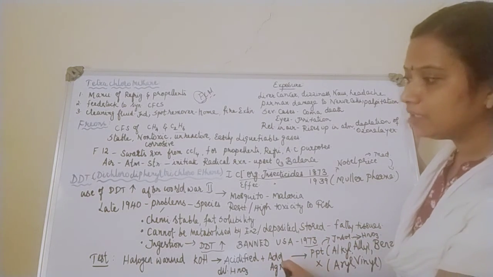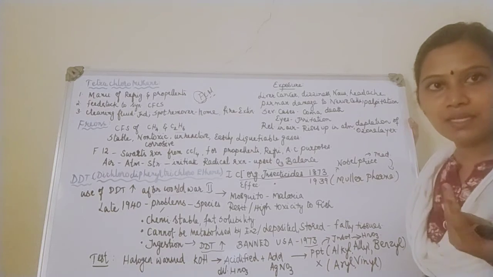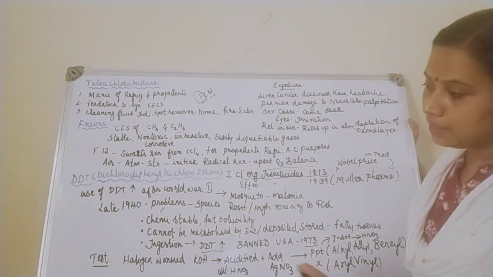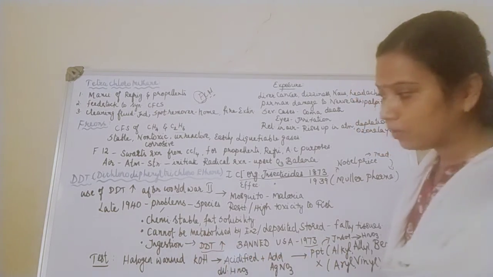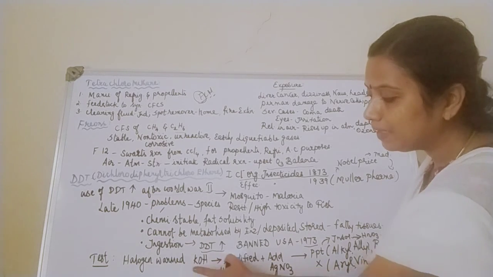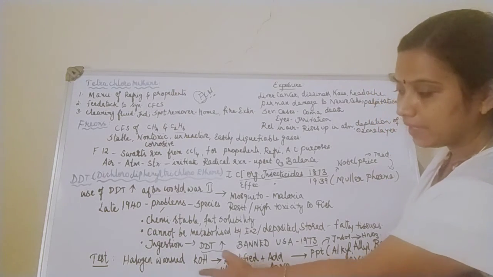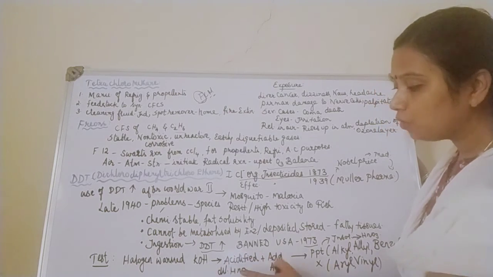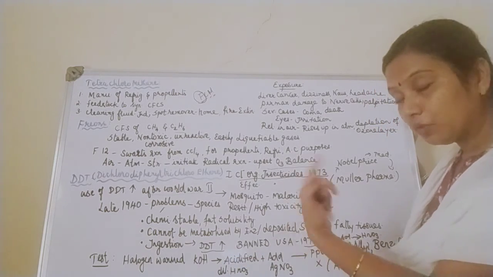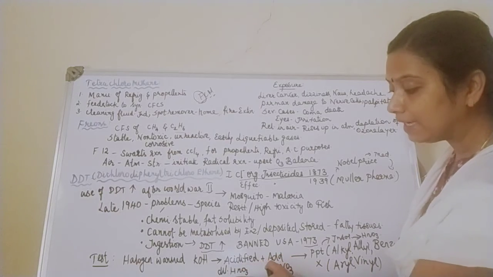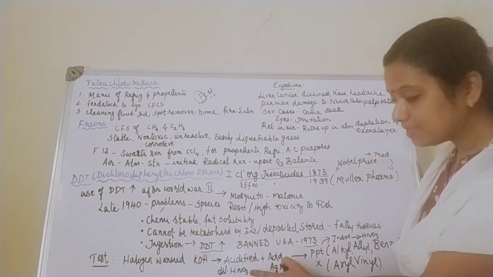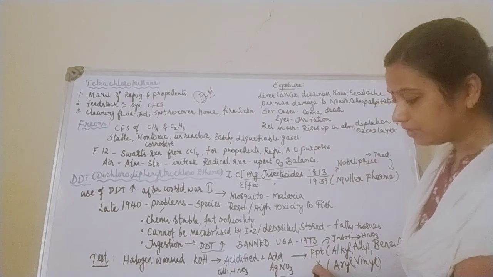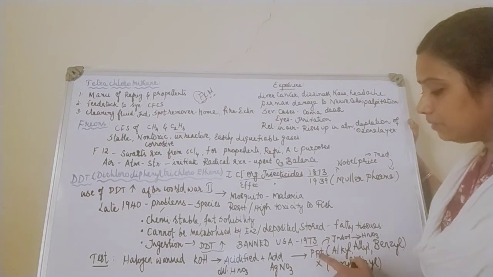Then how do we detect halogen containing compounds in the laboratory? We have a test. I have a halogen containing organic compound. I am going to warm it with aqueous KOH, that is potassium hydroxide. After warming it, I am going to acidify it by adding dilute nitric acid. Once acidified, I am going to add silver nitrate to it. Then I will get a precipitate.